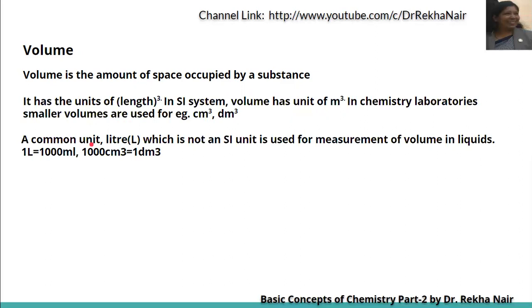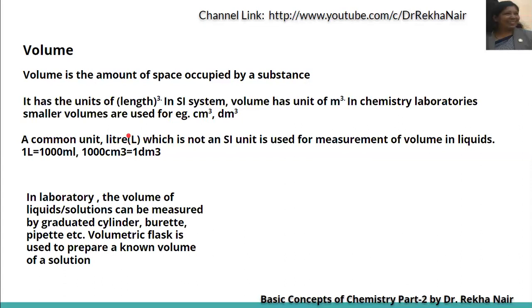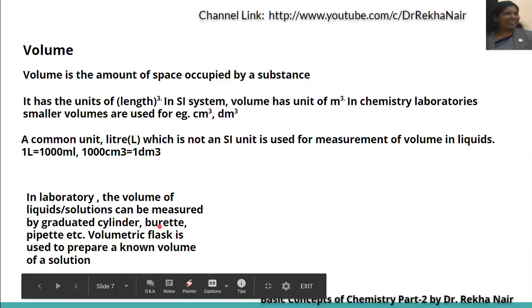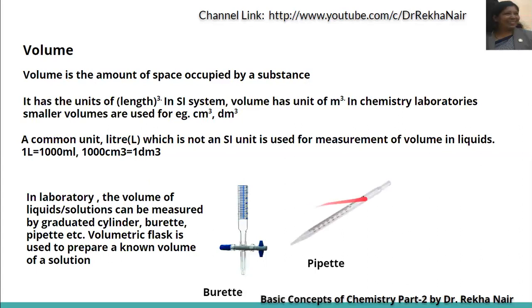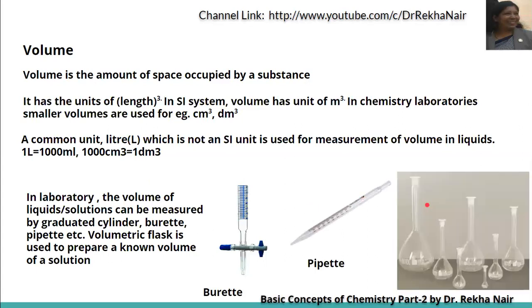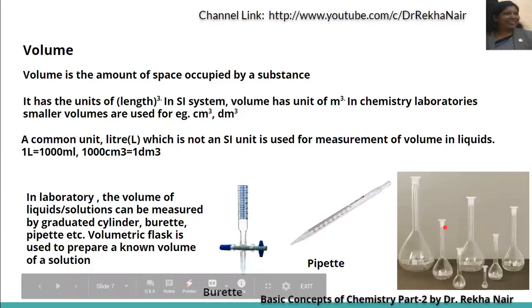1 liter is equal to 1000 ml. 1000 centimeter cube is equal to 1 decimeter cube. In the laboratory, the volume of liquids can be measured by a graduated cylinder, burette, pipette, etc. See, this is nothing but a burette. And this is a pipette. This is a volumetric flask. These are the equipments that we generally use in the laboratory: burette, pipette, and volumetric flask.